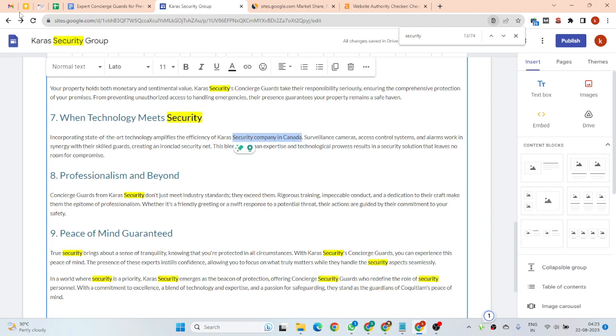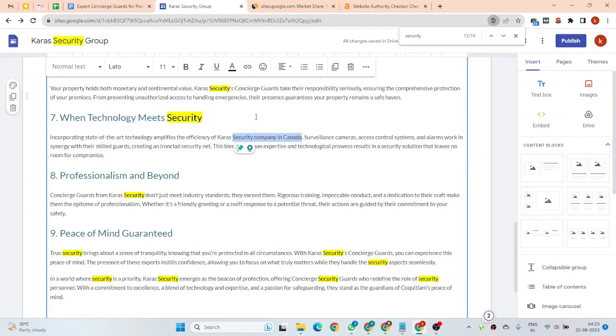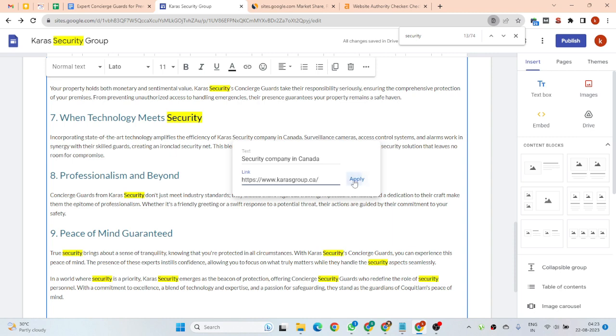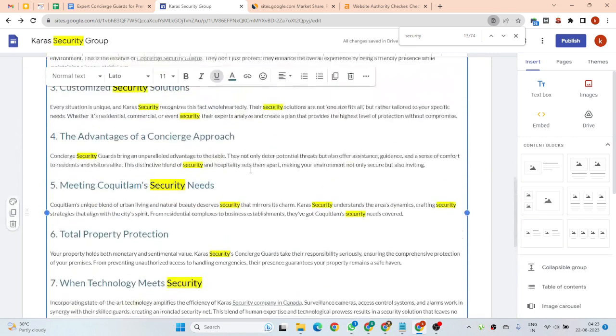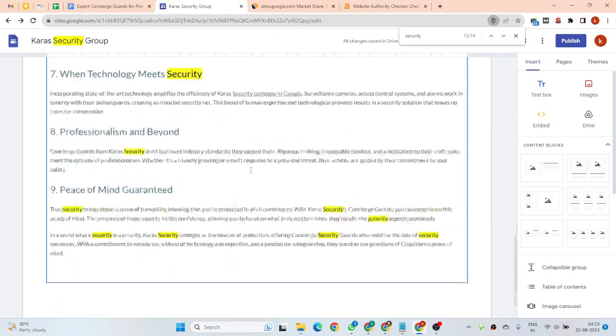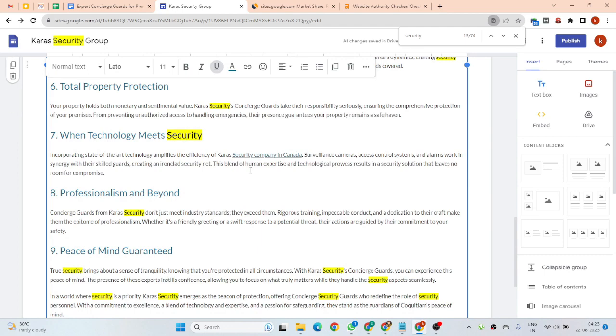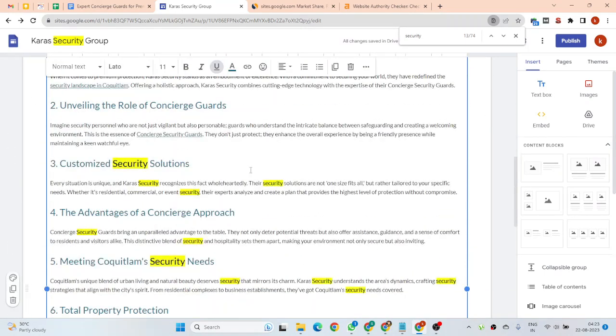This is my highly targeted keyword, so that's why I have made some changes in our content. Then I can get a link to my index page for this keyword, security company in Canada. So here it is. We have added three internal links, three anchor texts. Our blog is ready now.